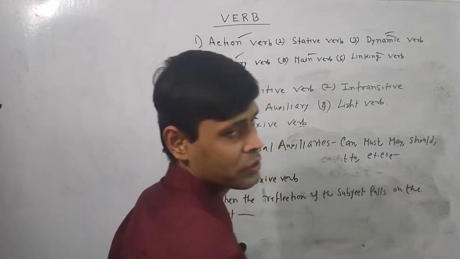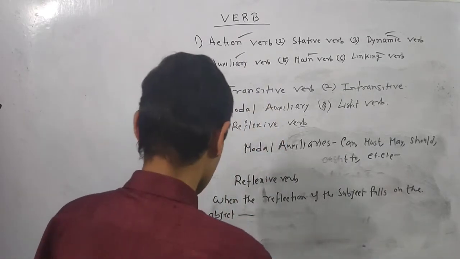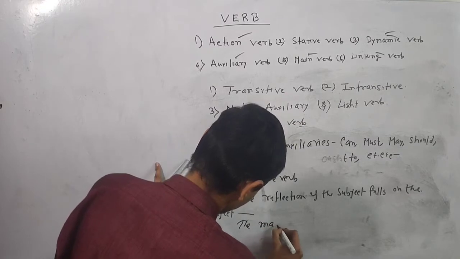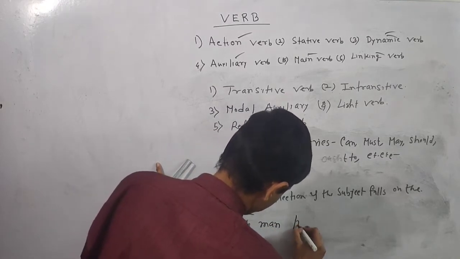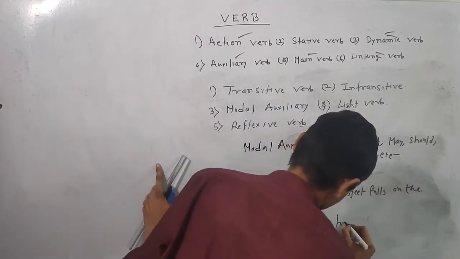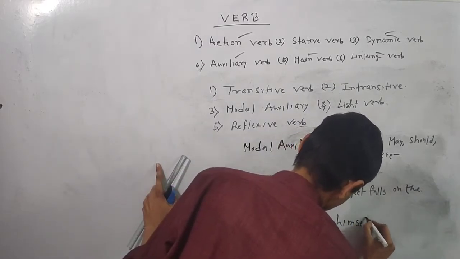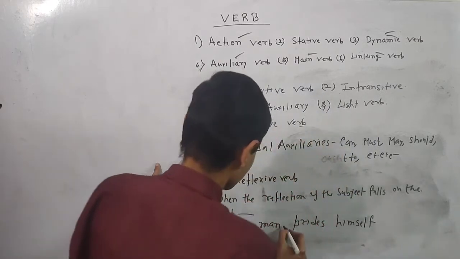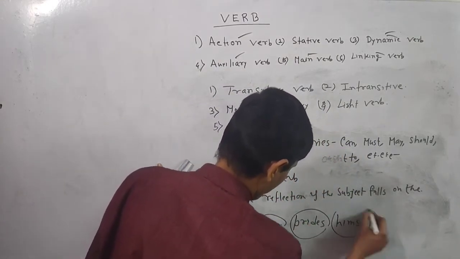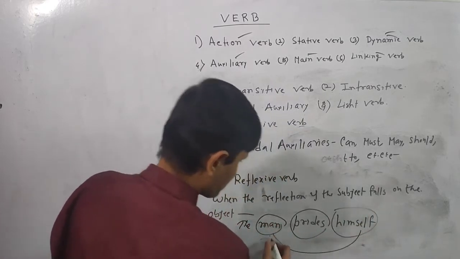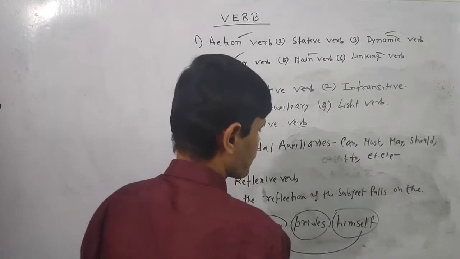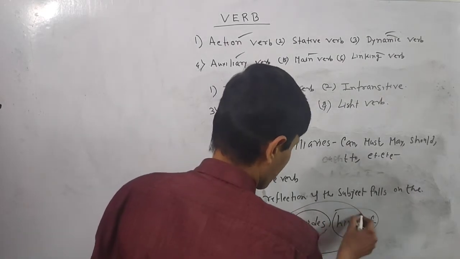For example, I should say, the man prides himself. Here it is the subject, it is the verb, it is the object, and the object is related to the subject. This means the reflection of the subject has fallen on the object.